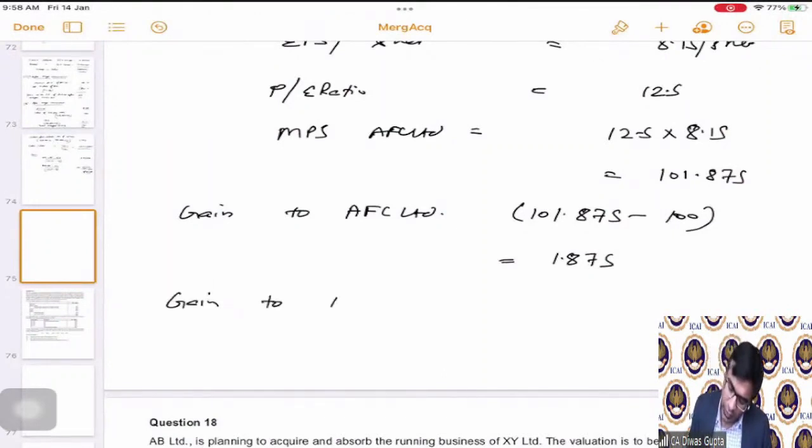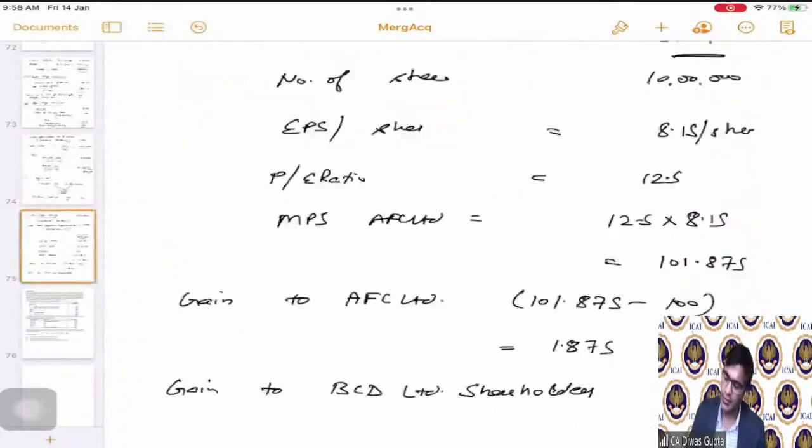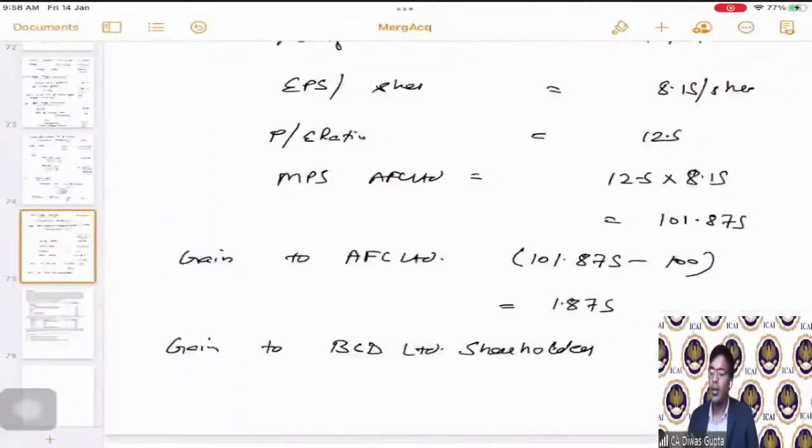Now, students, this is the last part that I want to ask all of you in today's session. What is the gain to BCD Limited shareholders? Does anyone want to attempt this? Please send in your responses. What do you think will be the gain to the shareholders in the last part of BCD Limited?